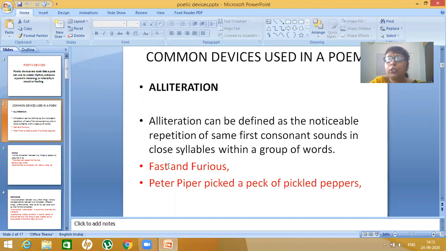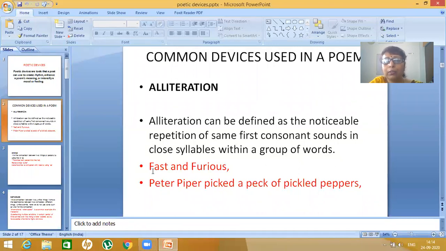Some boys shook their head. Now, in close proximity, we are getting two words beginning with the letter S, some and shook. Is it an alliteration? No, definitely not. Why? Because in some the sound that we get is s, and in shook the sound that we get is sh. So it cannot be an alliteration. The reason I gave this example is you should know that it is the sound that matters.